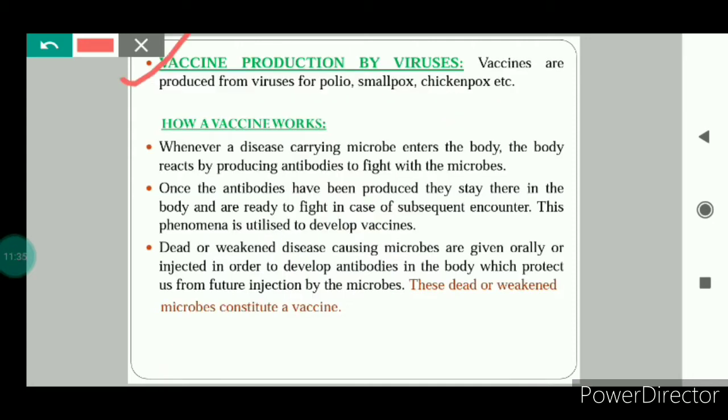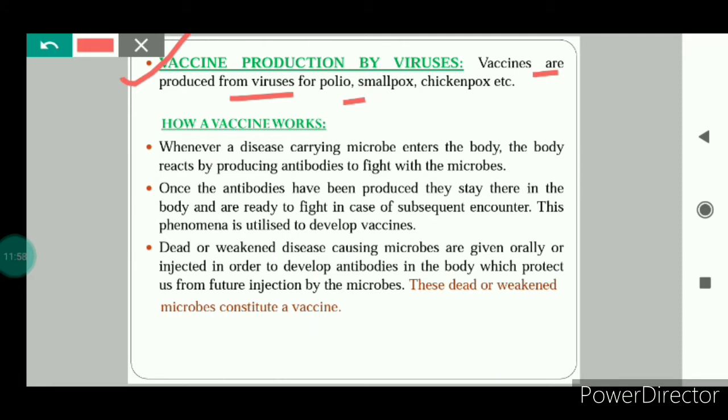Now we will see the positive side of the virus. How the virus can be helpful to us. The vaccines are produced from the virus for various diseases like polio, smallpox, chickenpox. Now what is a vaccine? Vaccine is given so as to strengthen the immunity of the body against a specific disease.